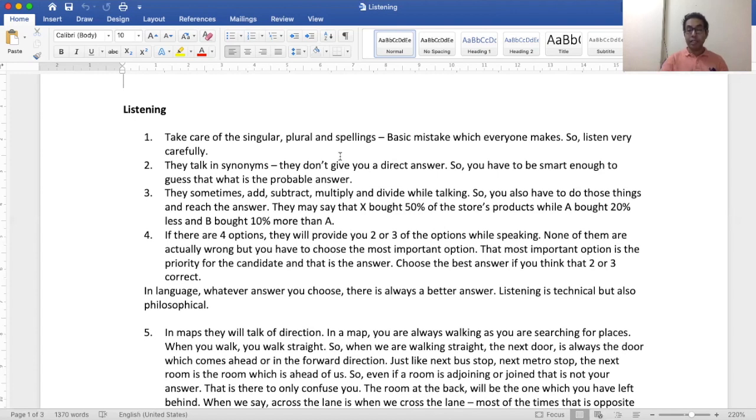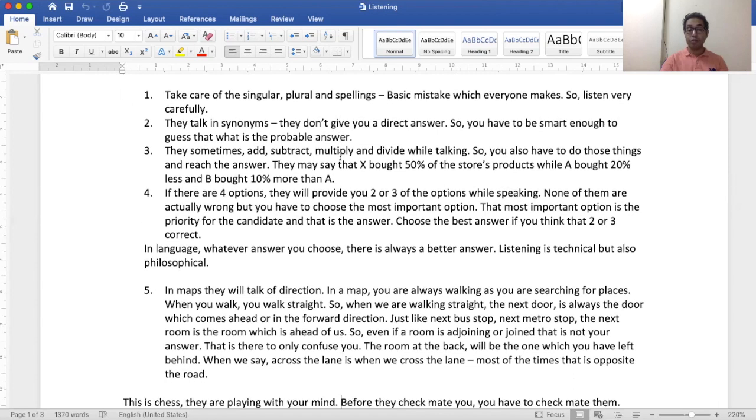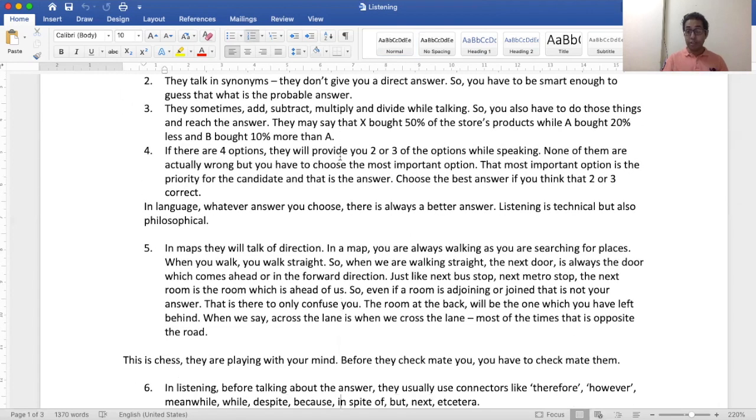So suppose there is the next bus stop, the next metro stop, the next room, that would be ahead of us. So even if a room is adjoined or joined, that is not your answer. That room is there just to confuse you. The room at the back, the one which is behind you, okay, that's the back door or the room at the end. Okay, and when we say that we have to cross the road, then most of the time that is opposite the road. Across the road is opposite the road. Okay.